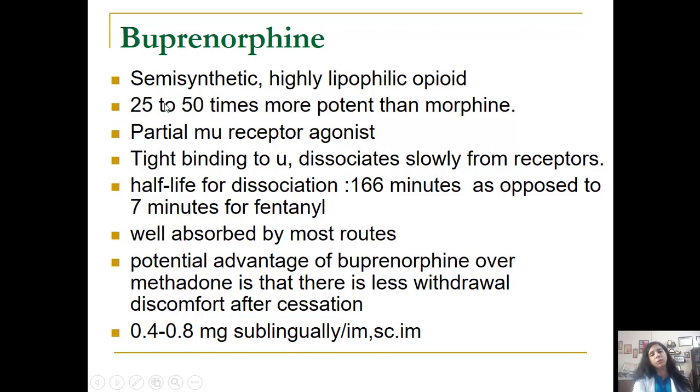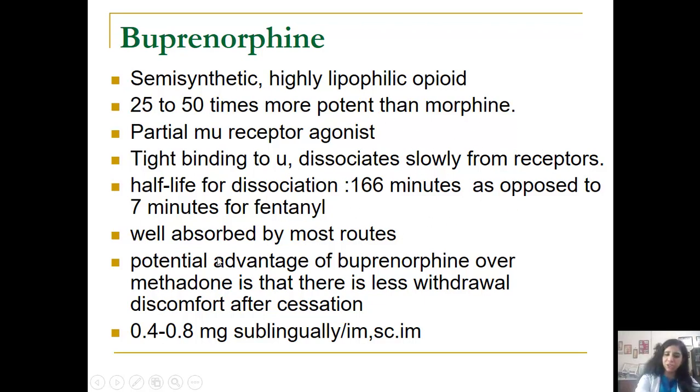It is also 25 to 50 times more potent than morphine. But efficacy wise it is less. Potency is decided by the dose, students. It's a partial mu receptor agonist, but it tightly binds to the mu receptor. So it has less association with euphoria, which would be seen with other opioid agonists. It also dissociates slowly from receptors.